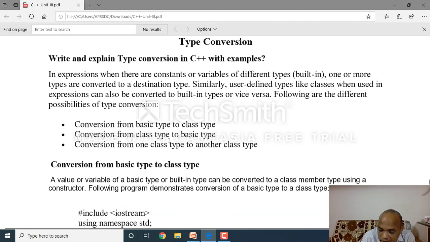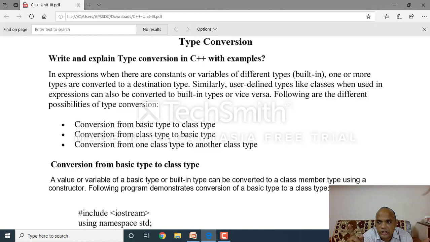In C++ also, type conversion is introduced. Clear? In C language we already learned it: we temporarily convert from one data type to another data type. There is a condition: we can convert from a lower data type to a higher data type, but we cannot convert from higher to lower. Remember, all of you. In C language, that is type conversion.